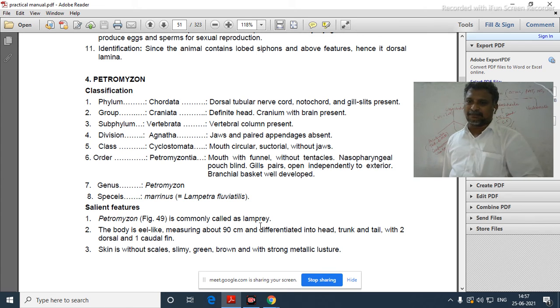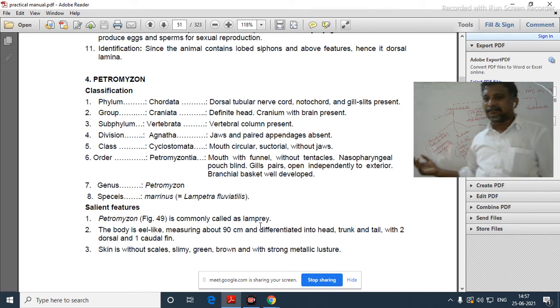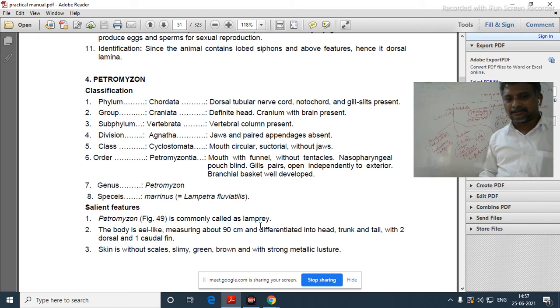We have just seen this. Okay, oral hood is there, oral cirri are there, snout is there, the anterior end is sharp, V-shaped myotomes are here. No jaws, no appendages, no eye. Such characters are there in the Amphioxus body and they are filter feeders.